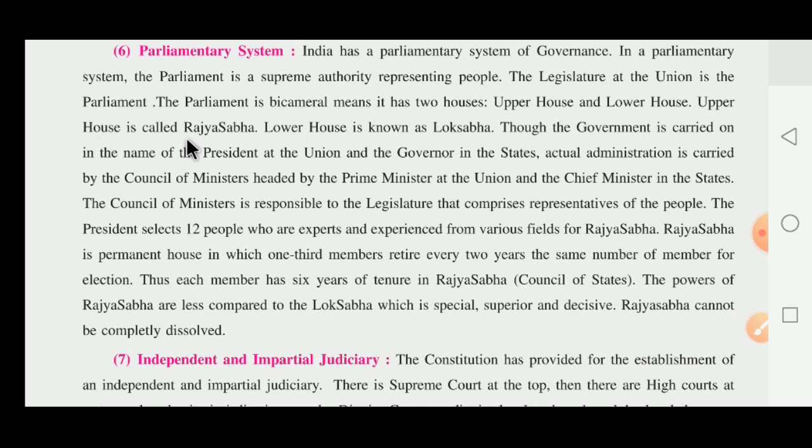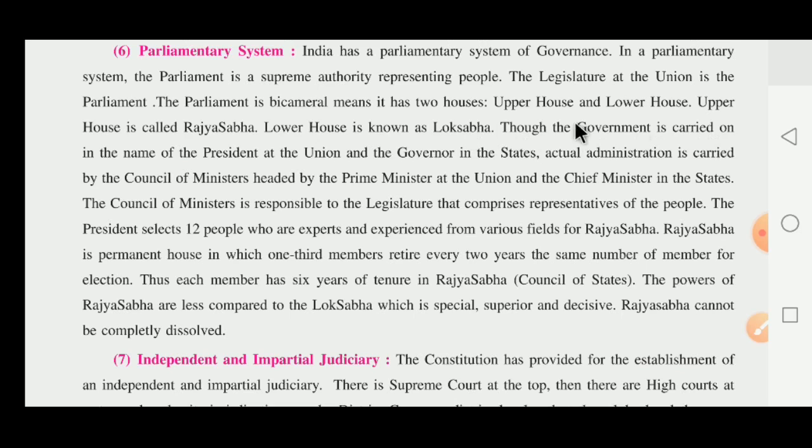The upper house is called the Rajya Sabha, while the lower house is known as the Lok Sabha. We have already learned the number of members in both houses. In the Rajya Sabha, the maximum number of members is 250, while in the Lok Sabha the maximum is 552.